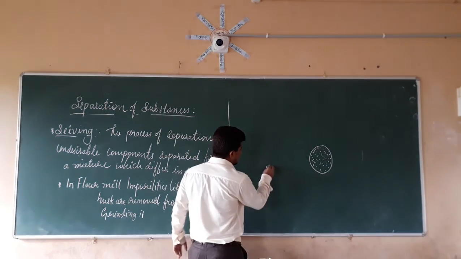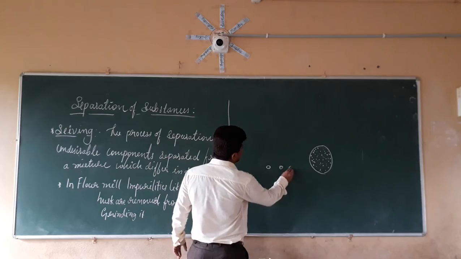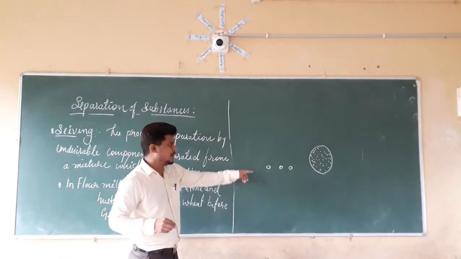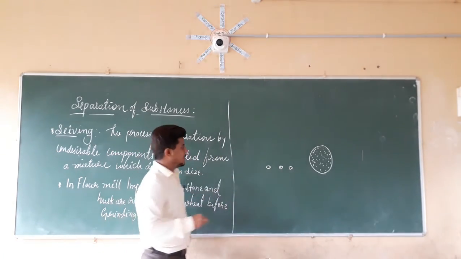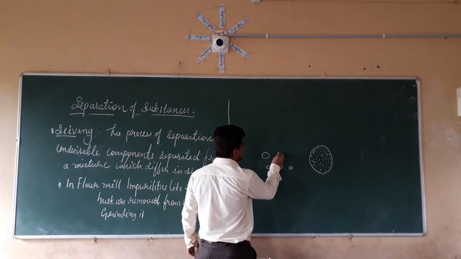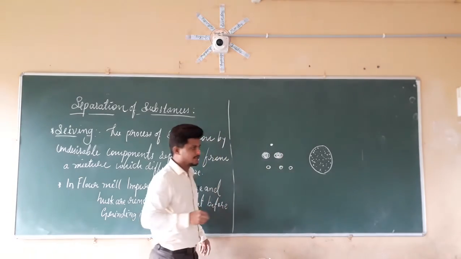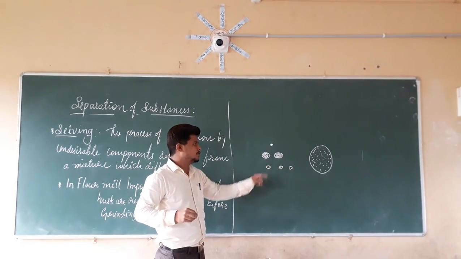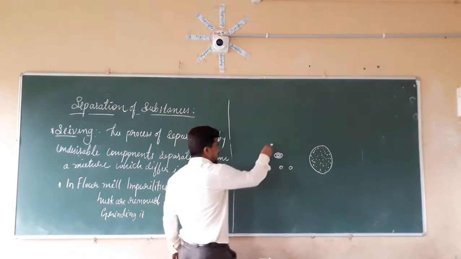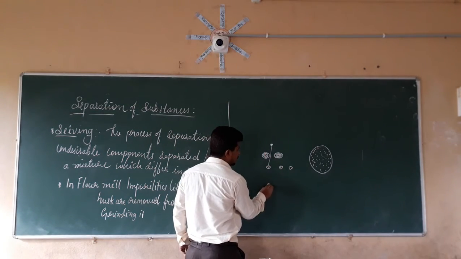If we take the size of the hole like this much, the size of the impurity at this much, and the size of the required components like this, which one is going to pass through this hole? This is going to pass through, so we collect it here.